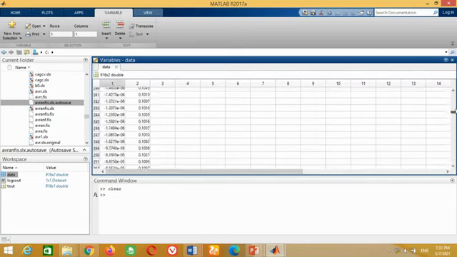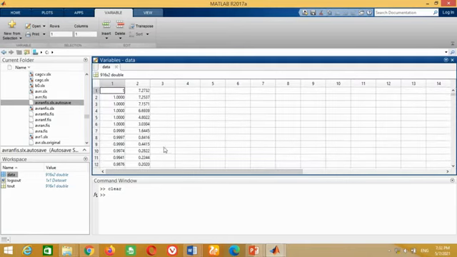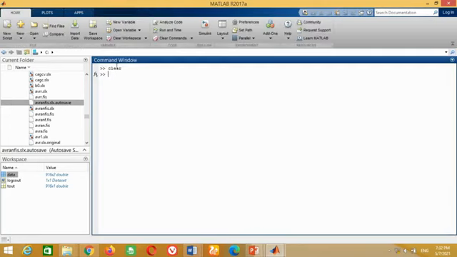It may be noticed that output column contains some values higher than 1. Therefore, to get the best result, we need to change these values. For this purpose, take this value, copy it and paste it in all these values. Now close this window. Friends, at this stage we have successfully obtained the input and output data of the model. Therefore, let's start to design adaptive neuro-fuzzy inference system based controller.